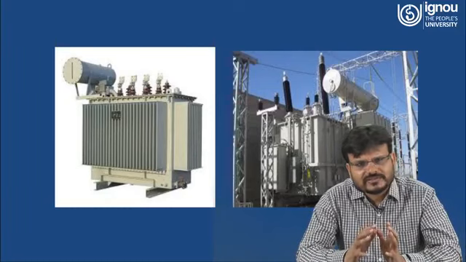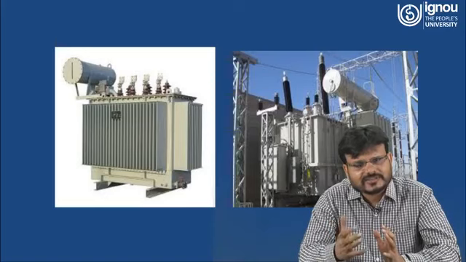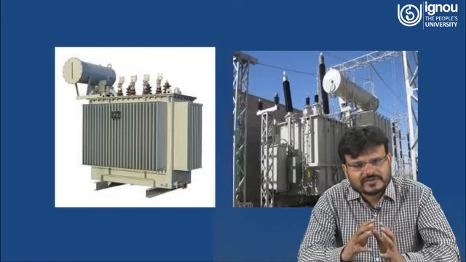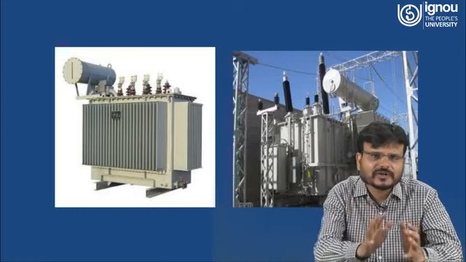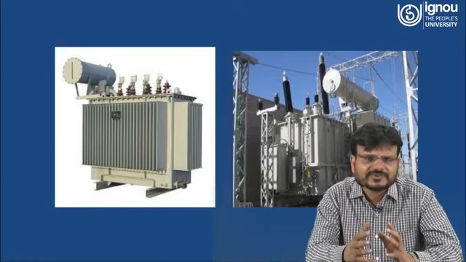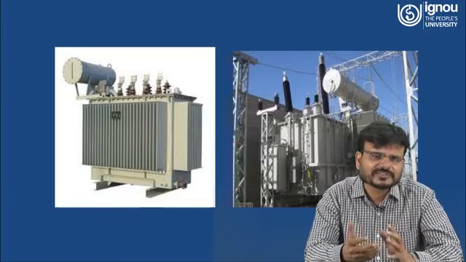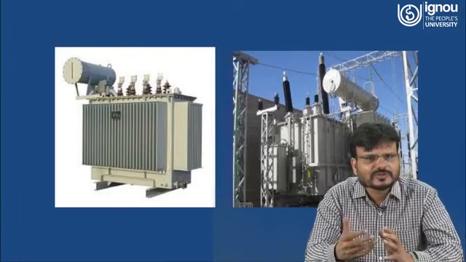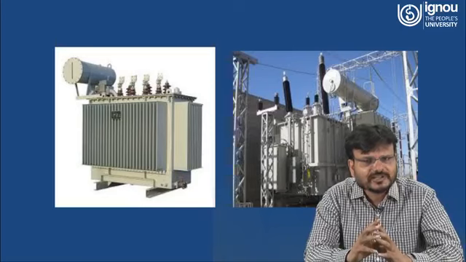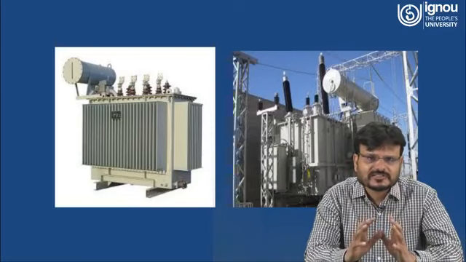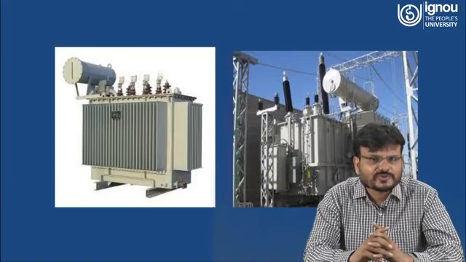That means when heat is generated in the coil, this heat will be transferred through conduction or convection, and you are increasing the surface area with the fins. That means these fins will come in contact with the ambient air, so the heat generated in the limbs will be transferred to the air. So if you are able to transfer this heat, that means you are able to cool the coil of the transformer. And this cooling can be done with the help of a fan. So sometimes these big fans are used to cool the transformer, which is called forced cooling.